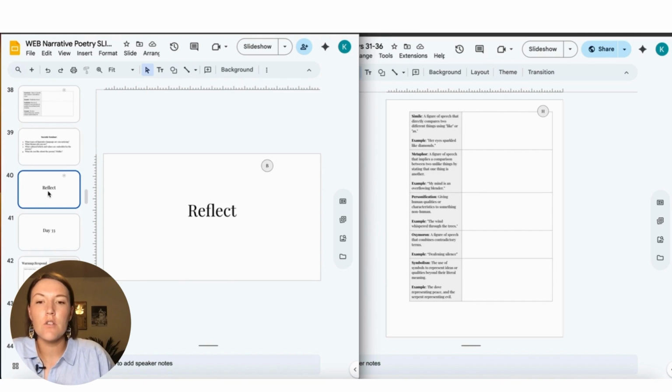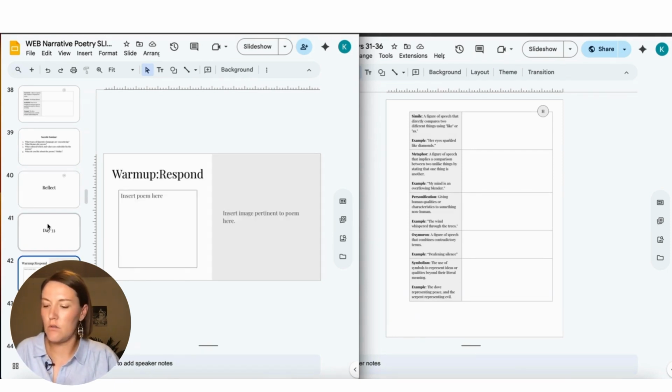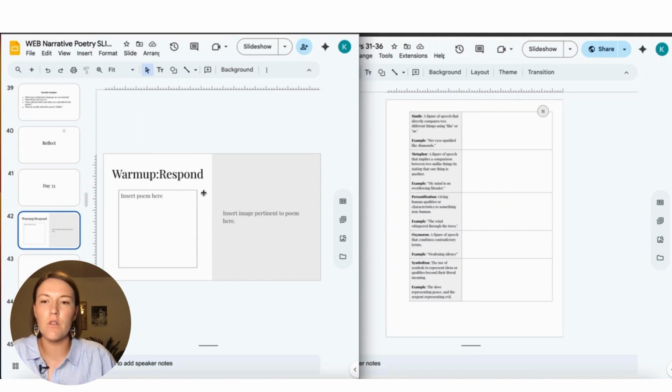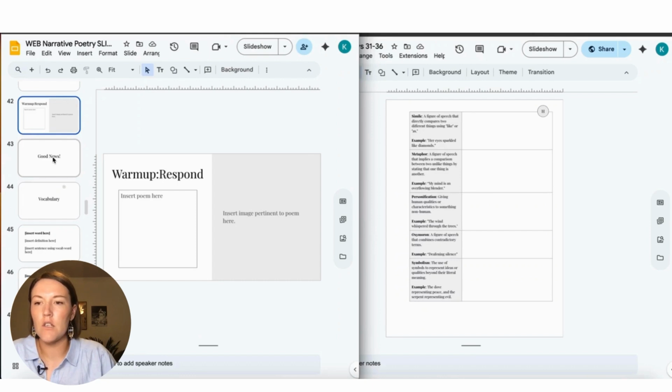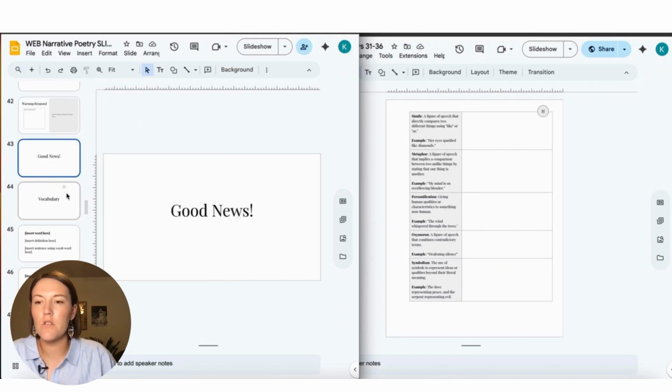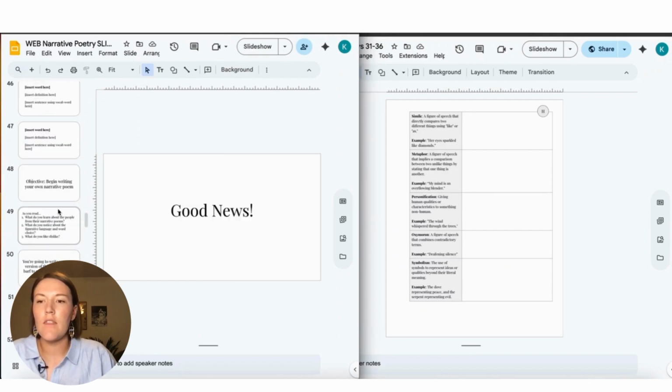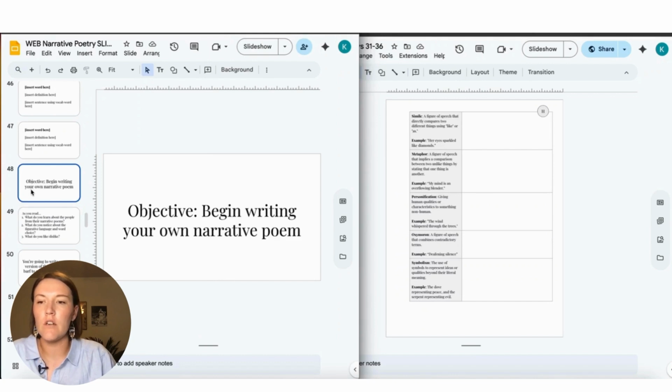Okay, and then after the Socratic seminar, have them reflect and tell them to have a really good day. And then we'll move on to day 33. I'm going to have them respond to another poem here, just so they can get exposed to lots of different types of poetry. You could do a really old one just to get funny reactions. We'll do good news and 3 vocabulary words, and then the objective is to begin writing their own narrative poem.